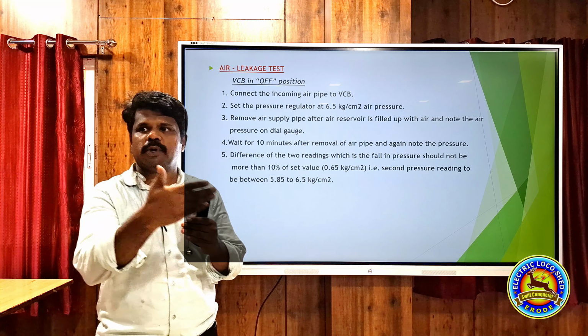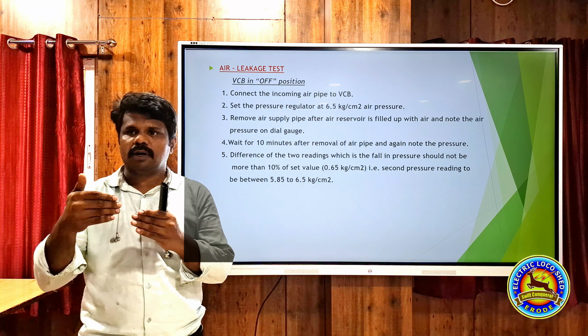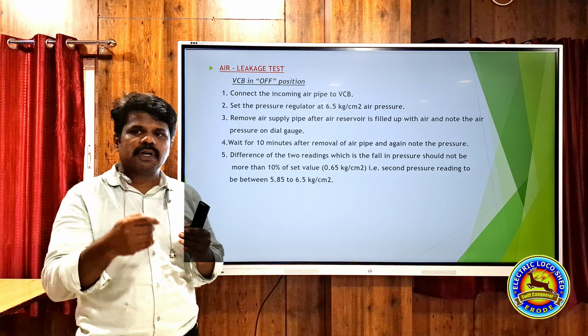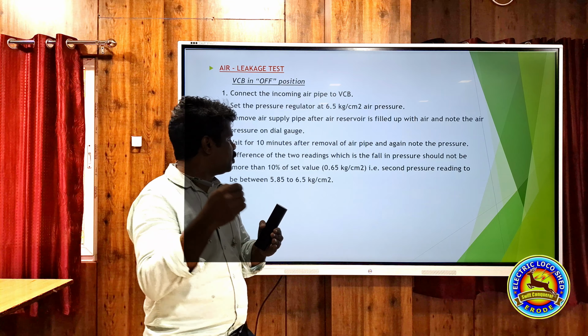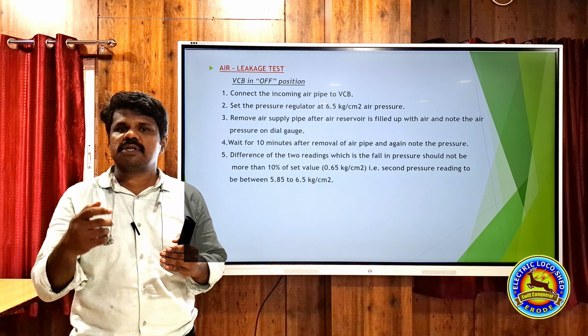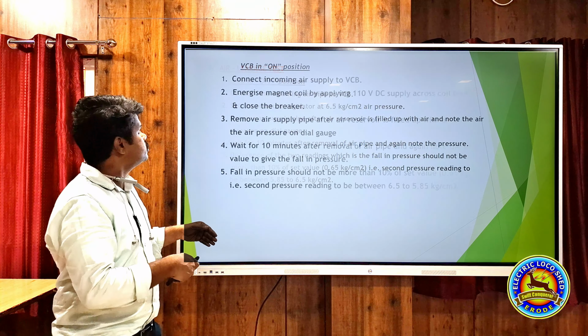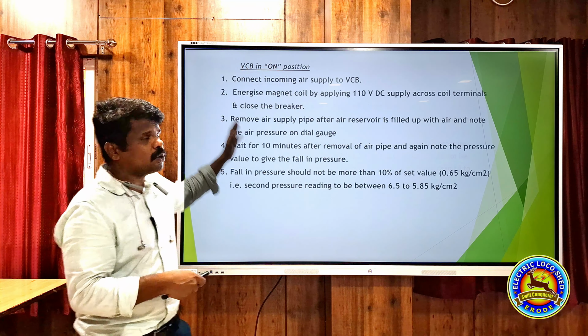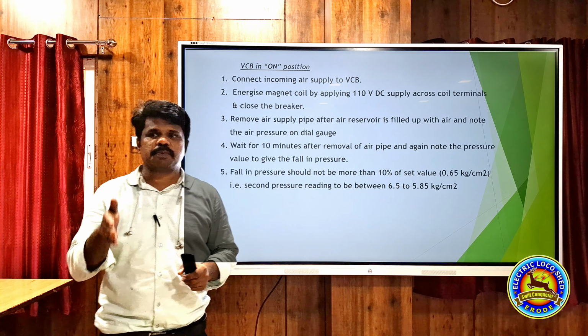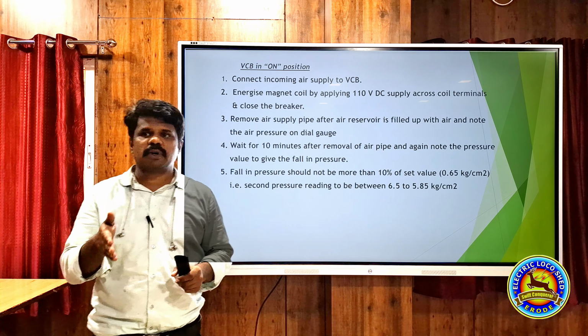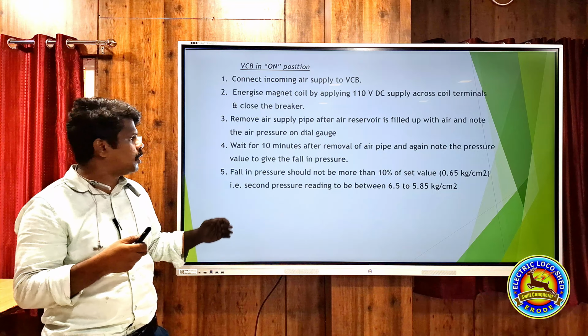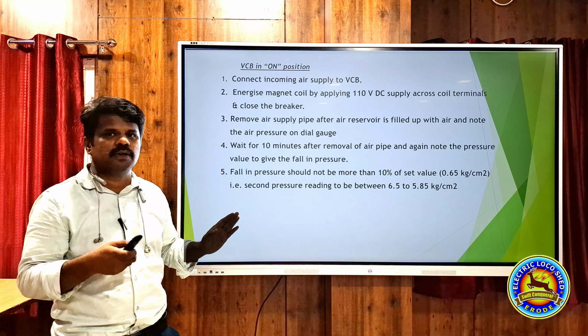Okay, it will not go beyond the relay valve. It will be available up to relay valve. So, if there is a pressure reduction of more than 0.65 kg, we have to check from where the leak is available and we have to arrest it. Okay, and the same procedure we will do in on condition also. In on condition also we will apply 6.5 kg pressure and check whether there is any air leak of more than 10 percent of set value.